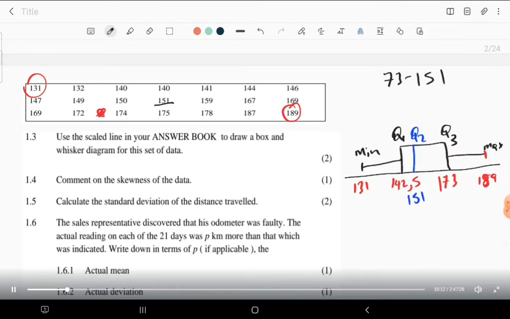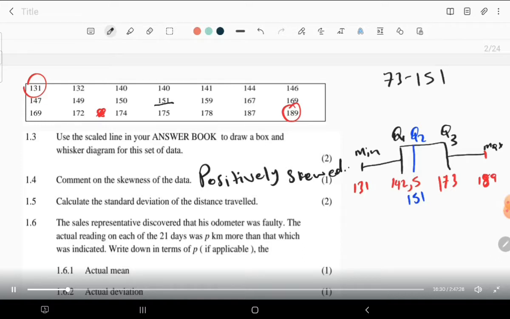So it is skewed to the right, or you can say it is positively skewed. Yes, okay? So this is what we have.